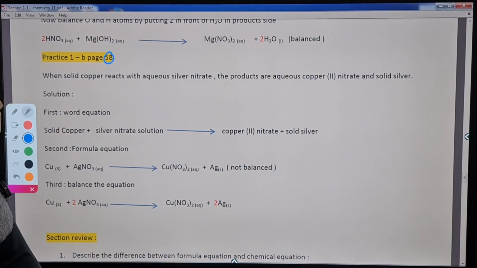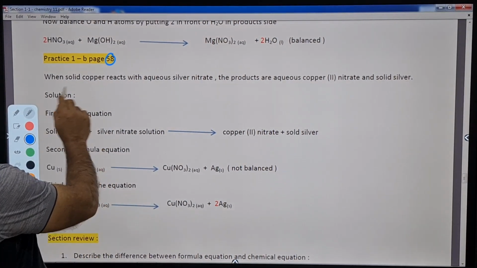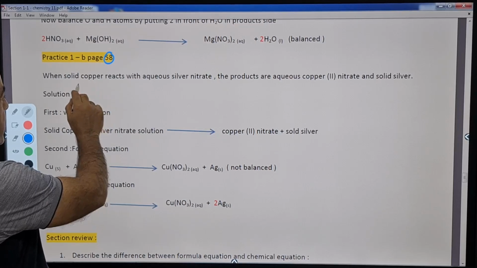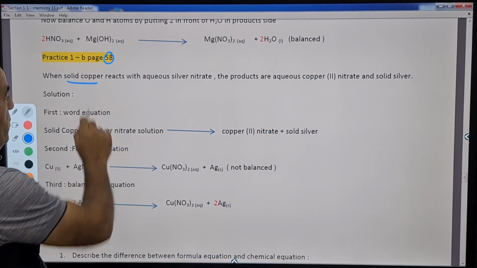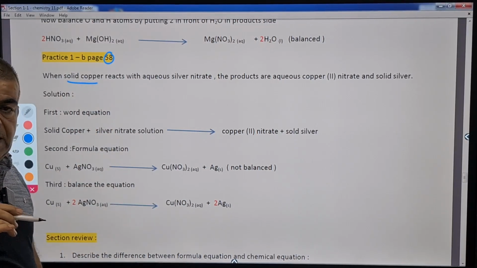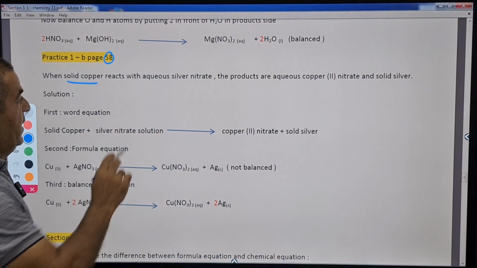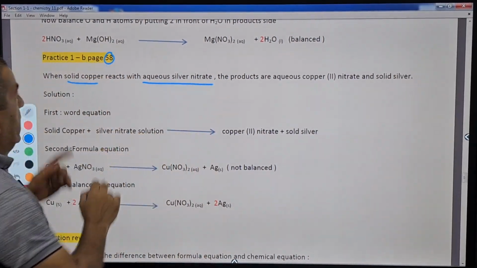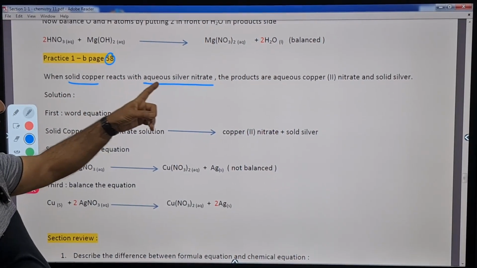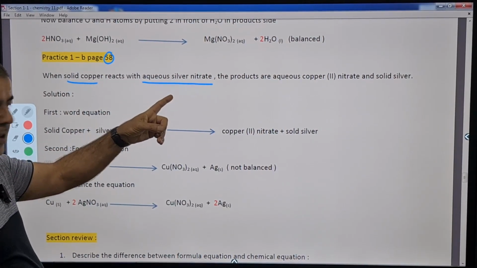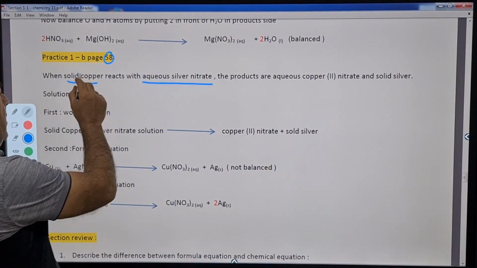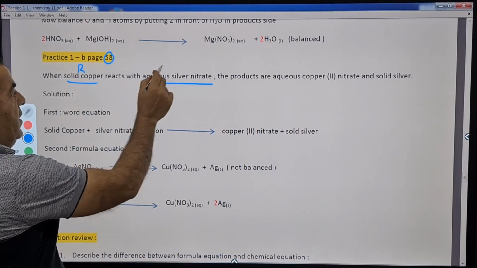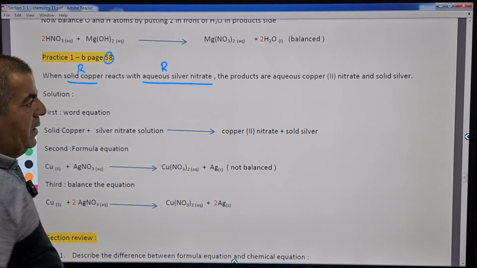We have solid copper, which means pure copper in solid state, reacts with aqueous silver nitrate. So both are reactants.